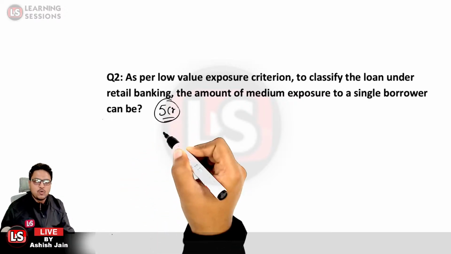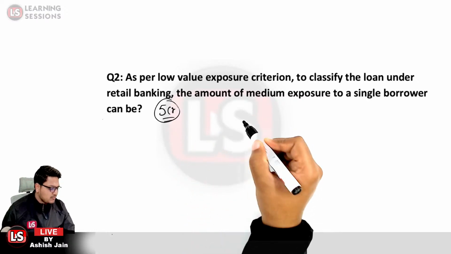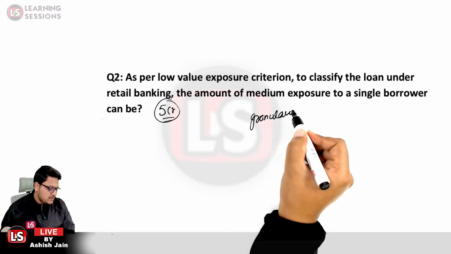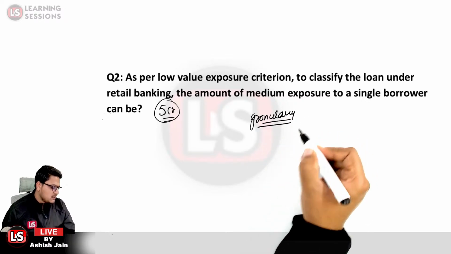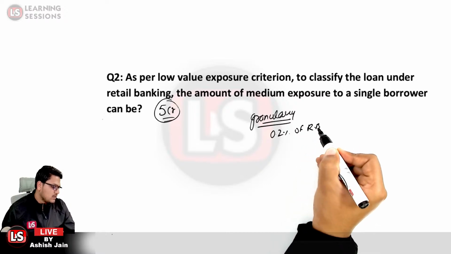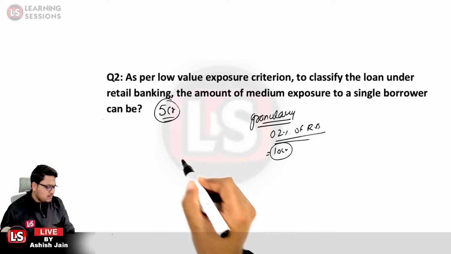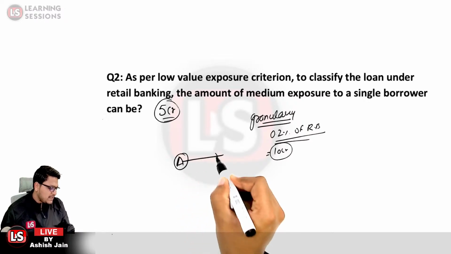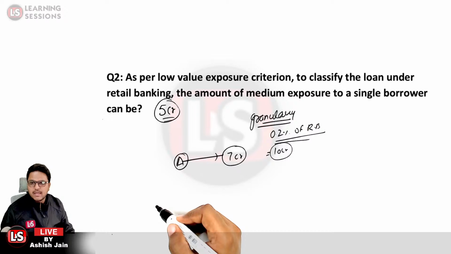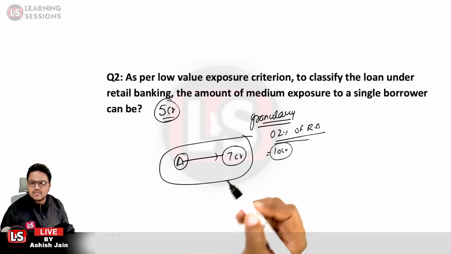So if, as per the granularity criterion, 0.2% of the retail banking portfolio is 10 crores, and person A, an individual, applied for a loan of rupees 7 crore, can we sanction it so as to maintain the risk weightage of 75%?